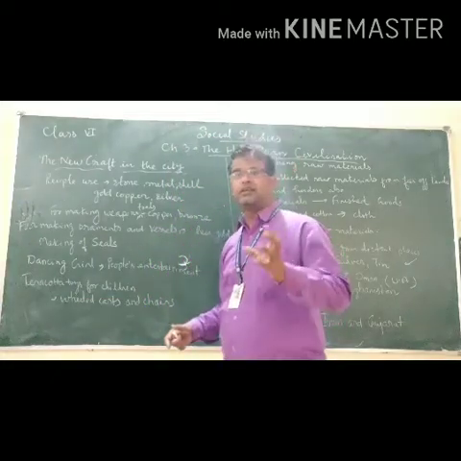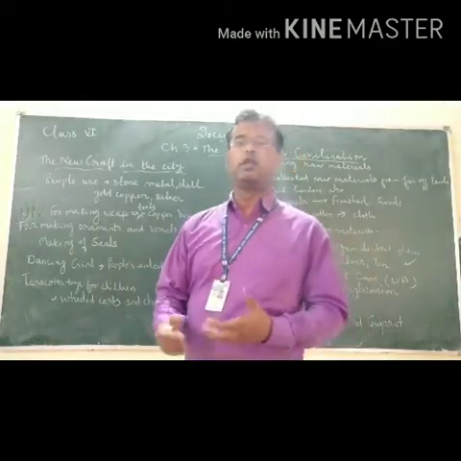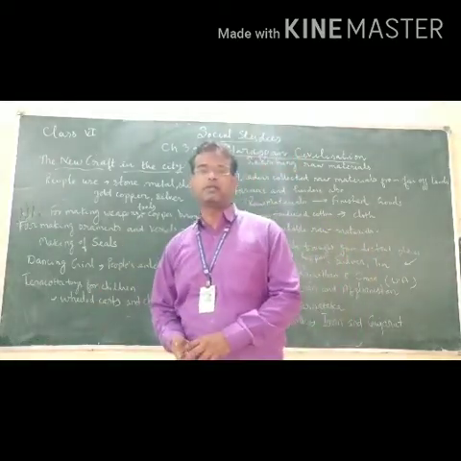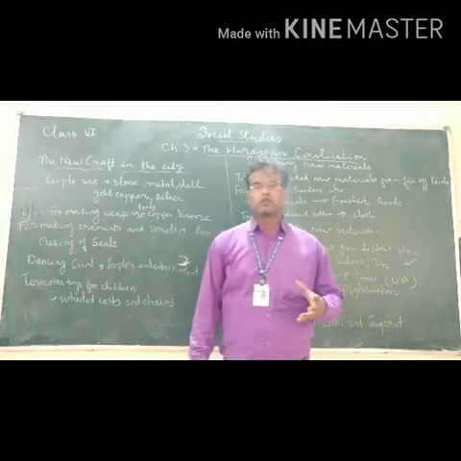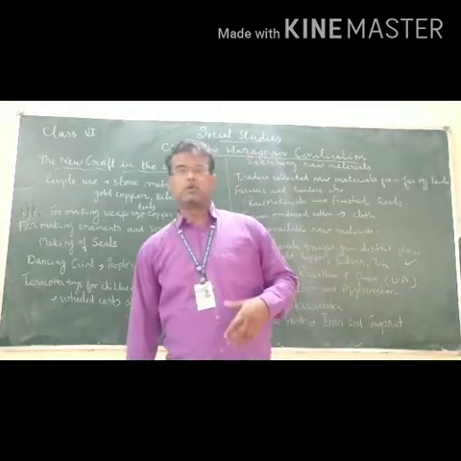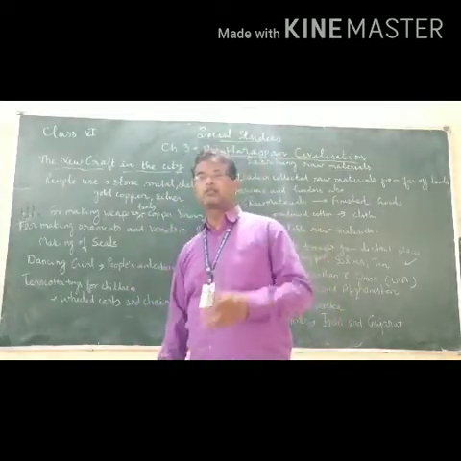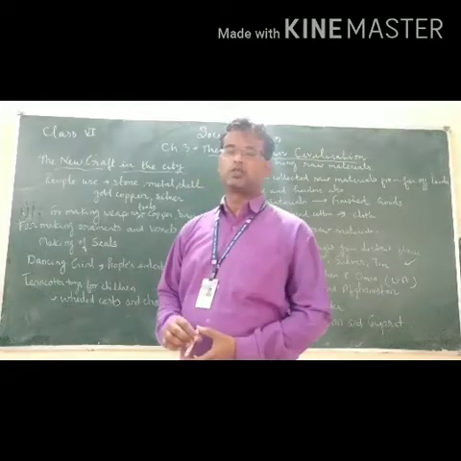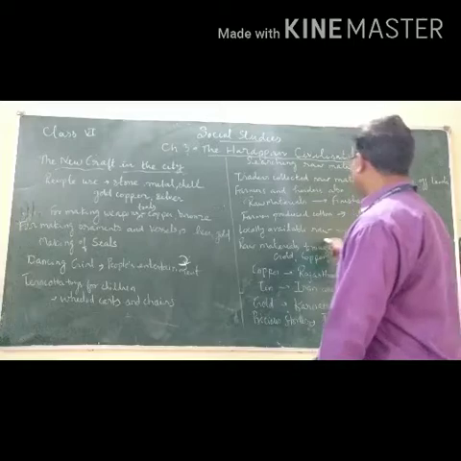Once they got the raw material, they tried hard to convert it into finished goods. One example is cotton. Cotton is a raw material which was found naturally or grown by the farmers. After the cultivation of cotton, it was used to make clothes.